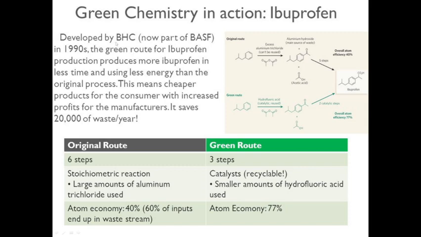It was developed by BHC company, which is now part of BASF. In the 1990s, the green route for ibuprofen production produced more ibuprofen in less time. So we don't need to go for 6 steps, which is laborious work; we need just 3 steps. So we can make ibuprofen in very little time, using less energy than the original process. This means cheaper products for the consumer with increased profits for the manufacturer.